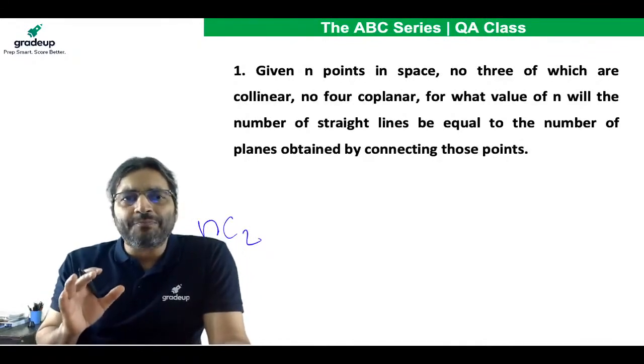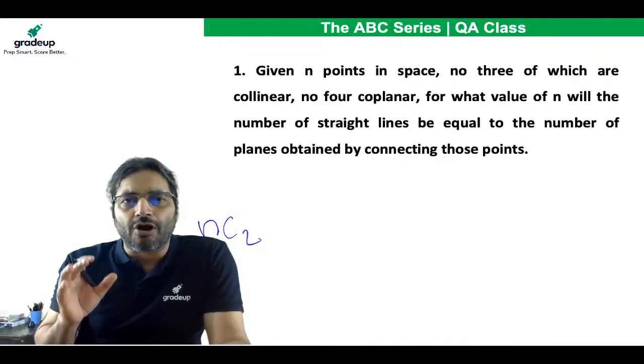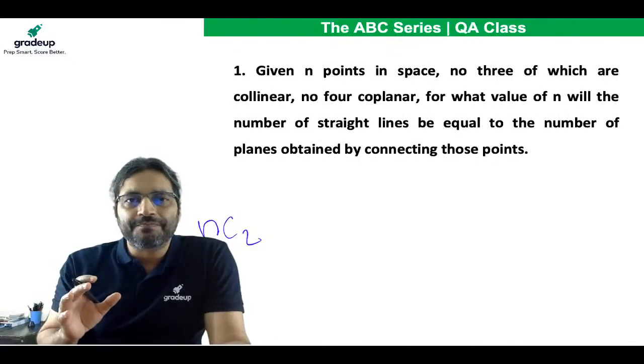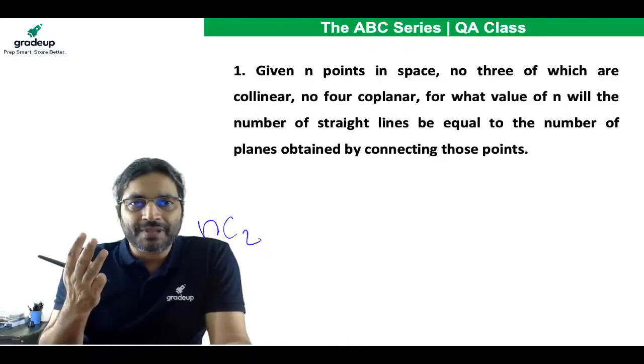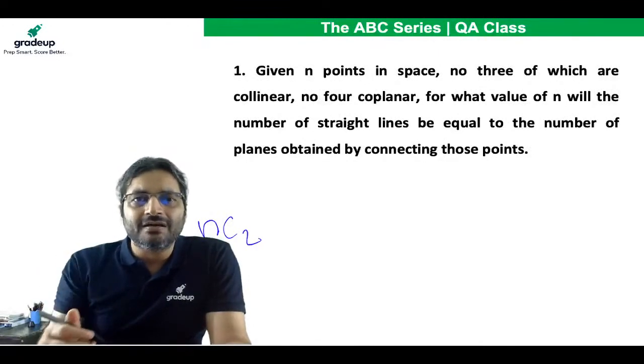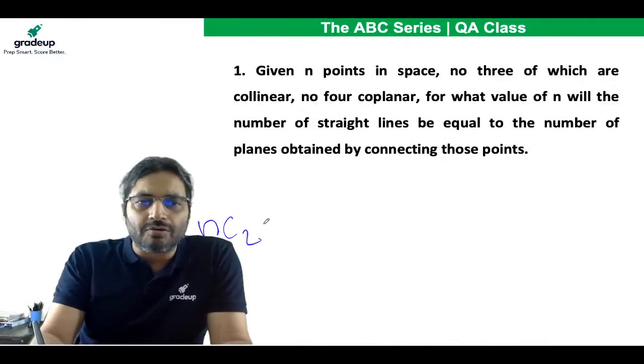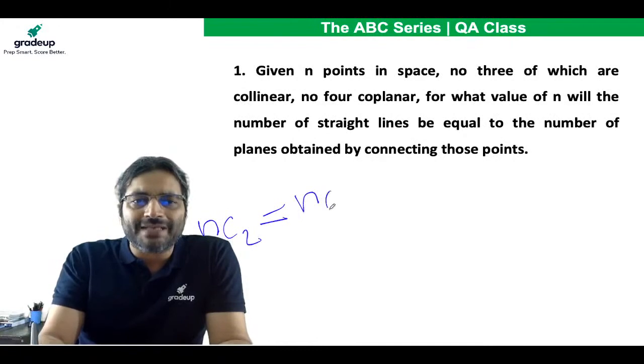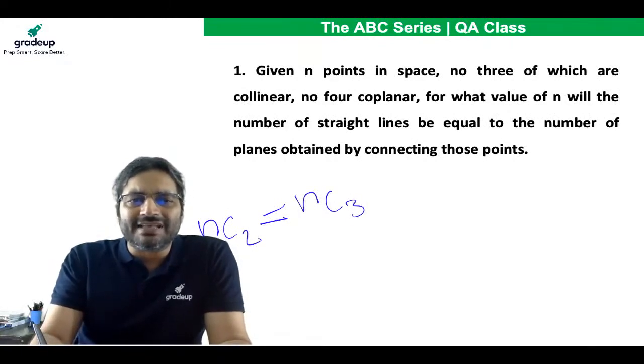And how many points do you need in order to determine a plane? You require 3 points. So if there are n points, how many different planes can you get, given that no 4 points are coplanar? The number of planes would be nC3. So it is given that nC2 is equal to nC3.